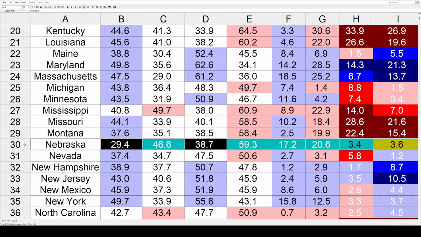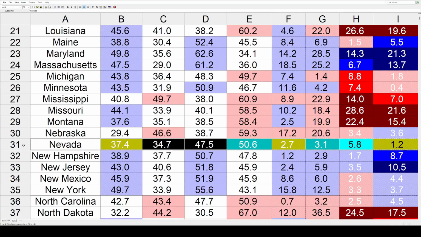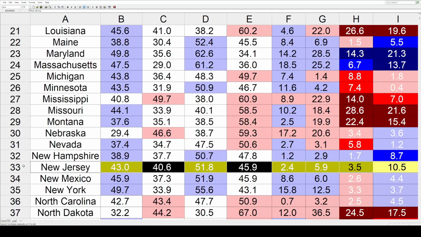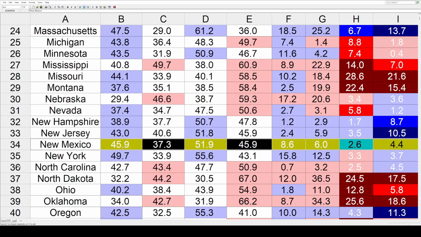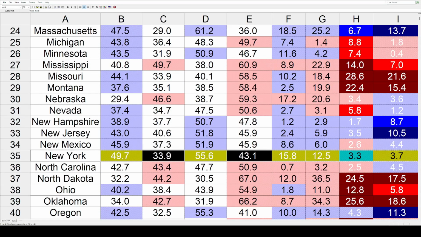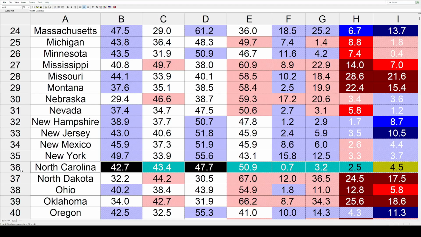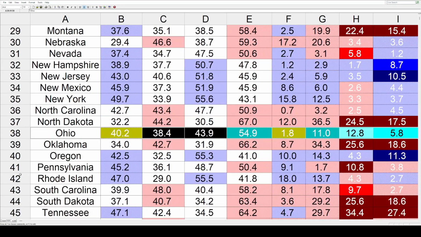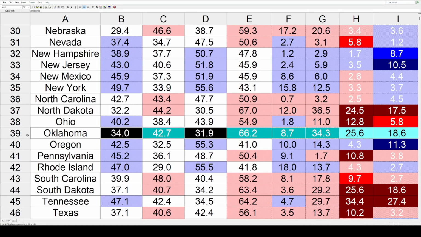Now we've got blue trends. We've got Nebraska at 3.6, Nevada 1.2, New Hampshire 8.7, New Jersey 10.5, New Mexico 4.4, New York 3.7, and North Carolina 4.5. Back toward the right, we've got North Dakota 17.5, Ohio 5.8, and Oklahoma 18.6.